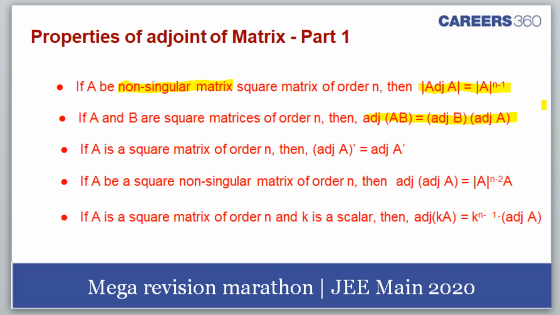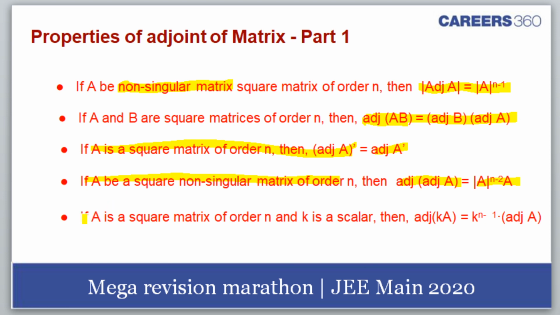Adjoint of AB is adjoint of B into adjoint of A. No Tarun, I'll finish within 10 minutes, no problem. Then if A is a square matrix, the adjoint of A transpose is the transpose of adjoint A. Then look at this, this is very important. Adjoint of adjoint A is determinant A raised to the power n minus 2, into A, where n is the order of the matrix. Please learn this right now.